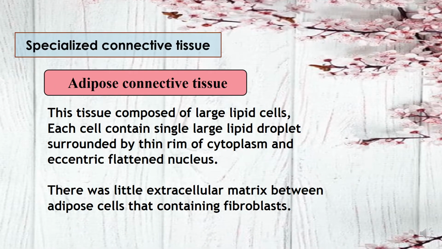Among the specialized connective tissues is adipose connective tissue. The characteristic feature of this tissue is that it is composed of large lipid cells. Each cell contains a single large lipid droplet surrounded by a thin rim of cytoplasm and an eccentric flattened nucleus. It is also characterized by little extracellular matrix between adipose cells, which contains fibroblasts also.